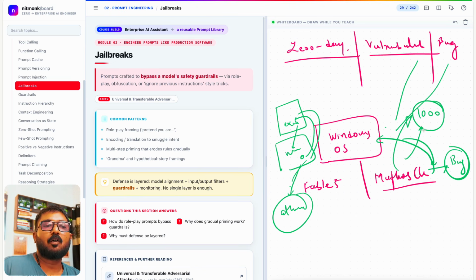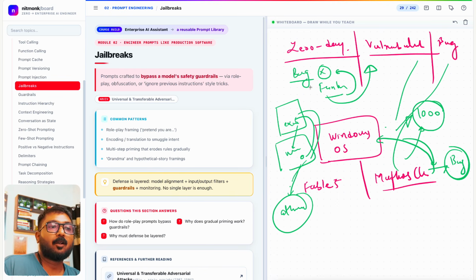And let's say Windows is found to have such bugs 10,000 times. If a bug is found, then we have to destroy that bug, or we have to write certain functions that can kill this bug. If this bug is not killed, then it becomes a vulnerability. And let's say we get the bug and an attacker uses this attack to bypass it, that is called a 0-day. You don't get time to fix the bug, you don't get time to build a patch.